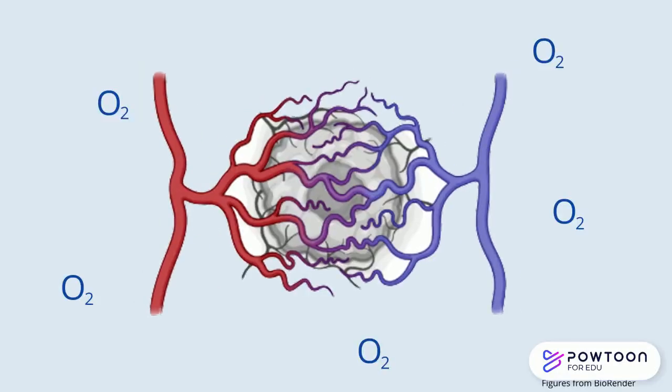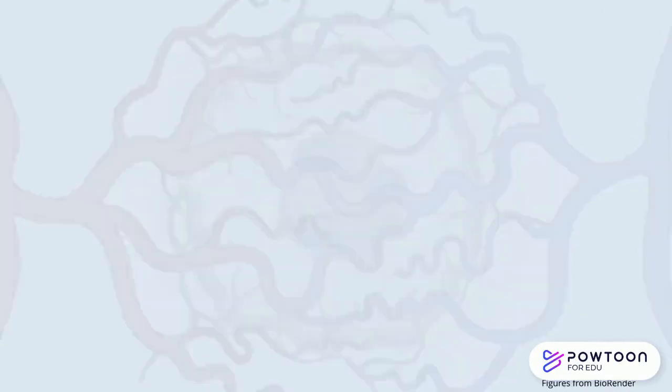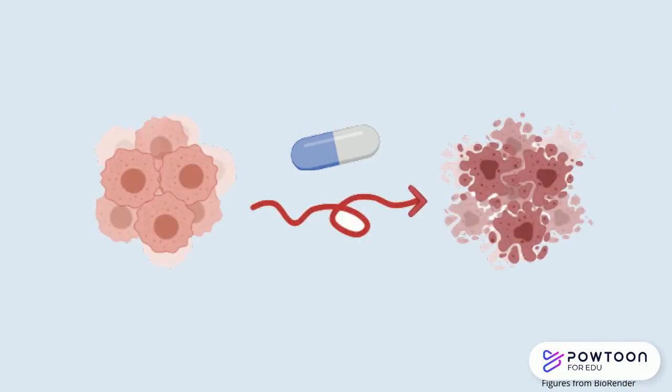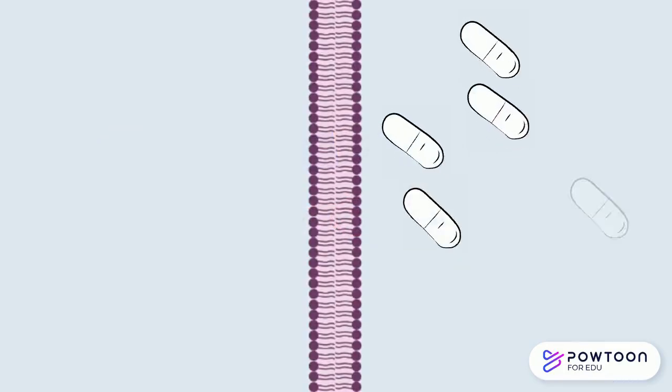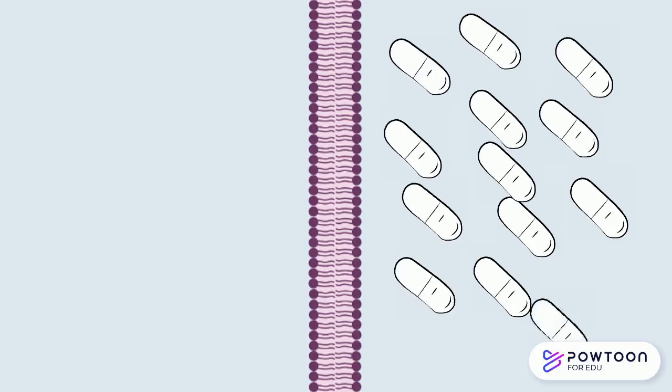Hypoxia can also make cancer cells more resistant to chemotherapy. One reason for this is that the disorganized vasculature created by the hypoxic tumor cells results in poor delivery of the cancer drugs to the tumor cells. This creates a problem as drugs are generally absorbed into our bloodstream.